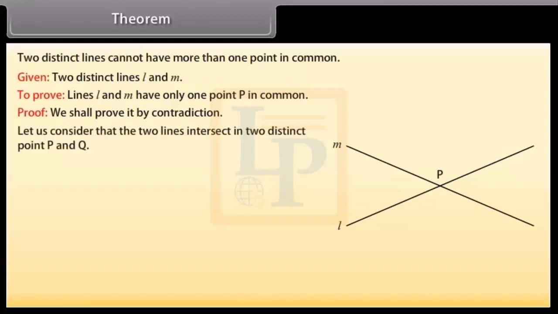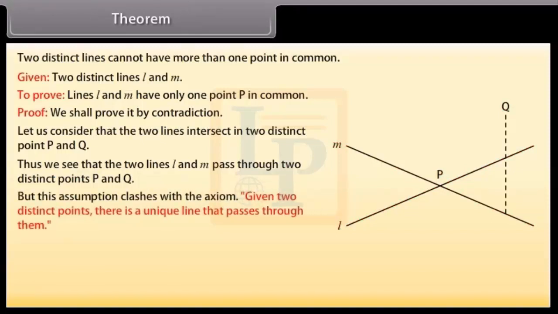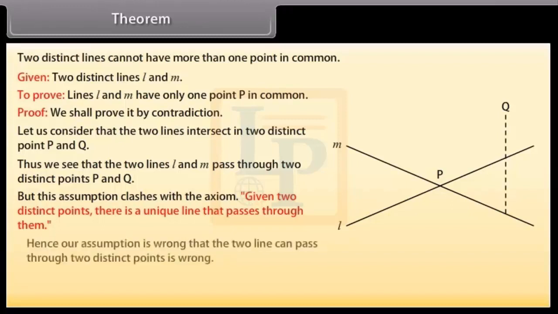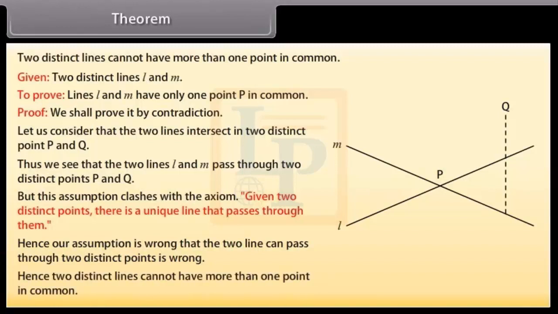Let us consider that two lines intersect in two distinct points P and Q. Thus, the two lines L and M pass through two distinct points P and Q. But this assumption clashes with the axiom: given two distinct points, there is a unique line that passes through them. Hence, our assumption that the two lines can pass through two distinct points is wrong. Hence, two distinct lines cannot have more than one point in common.